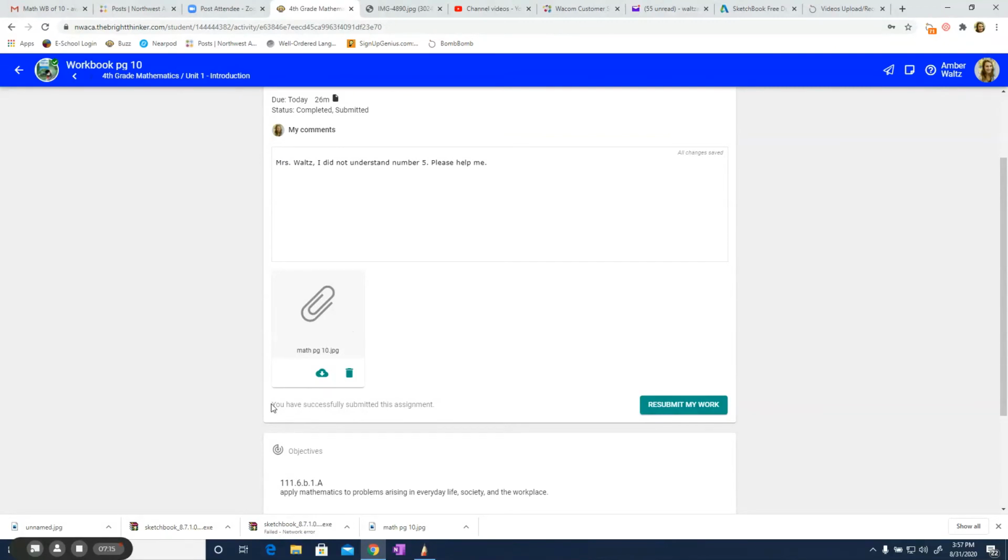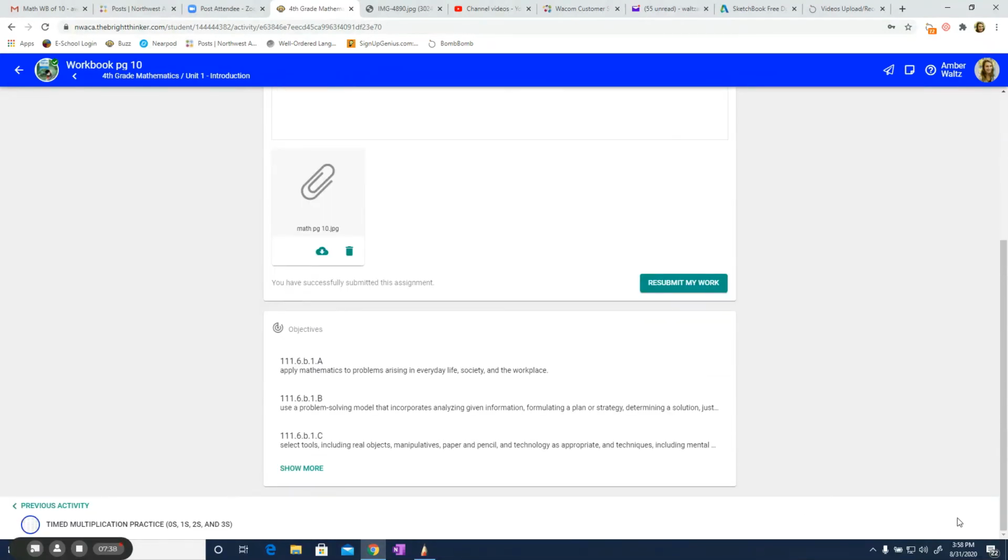If you did it correctly, underneath of that box, it will say you have successfully submitted this assignment. If this does not pop up or if something went wrong, simply click on resubmit my work, okay? Once you've done this, it's submitted to me. You don't have to do anything else, okay? If you look at the bottom of your screen, there's nothing else down here, no next activity to go to for today. You're done. You can simply click in the blue box and click the back button.